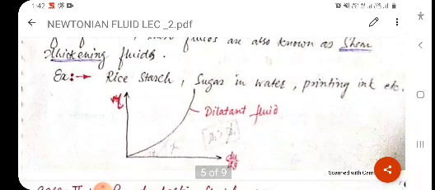This is the graph of dilatant fluid. Clear? If we increase phi 2 greater than phi 1, what do you mean by this? It means that if we move in the rightward direction, as du/dy increases, there will be an increase in viscosity.